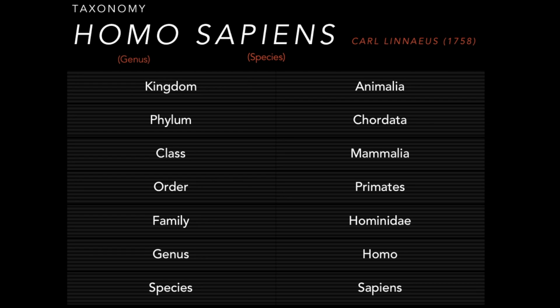As you can see, Homo sapiens is the scientific name for humans, which includes genus and species, which Carl Linnaeus attributed in 1758. As you can see from the chart below, there are 7 taxonomy levels, including kingdom, phylum, class, order, family, genus, and species. And genus and species make up the scientific name Homo sapiens.